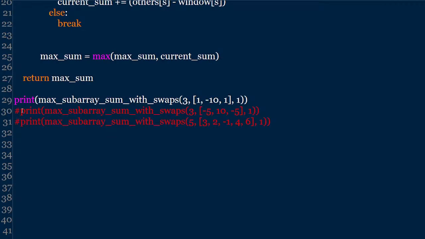Okay, so let me take one more test case. It is -5, 10, -5. One swap is allowed here. So what is the answer? Let us run the code. So it is 10. Even if one swap is allowed, it is not required here. 10 is the only positive number in this.